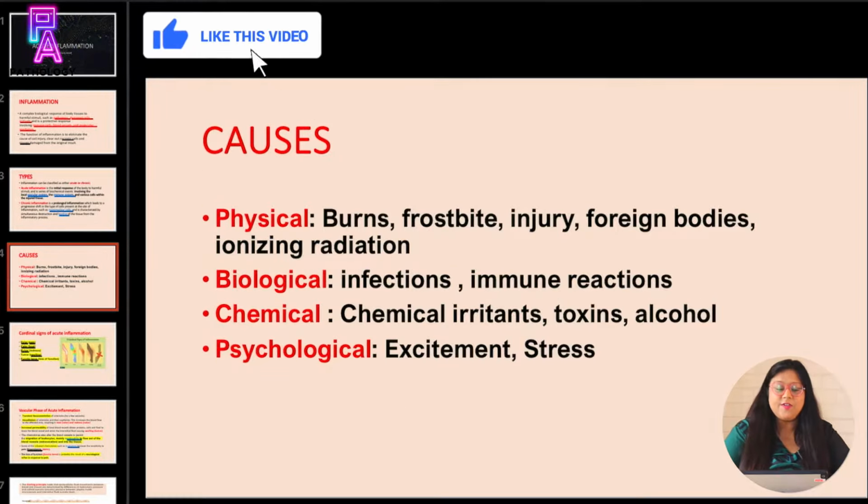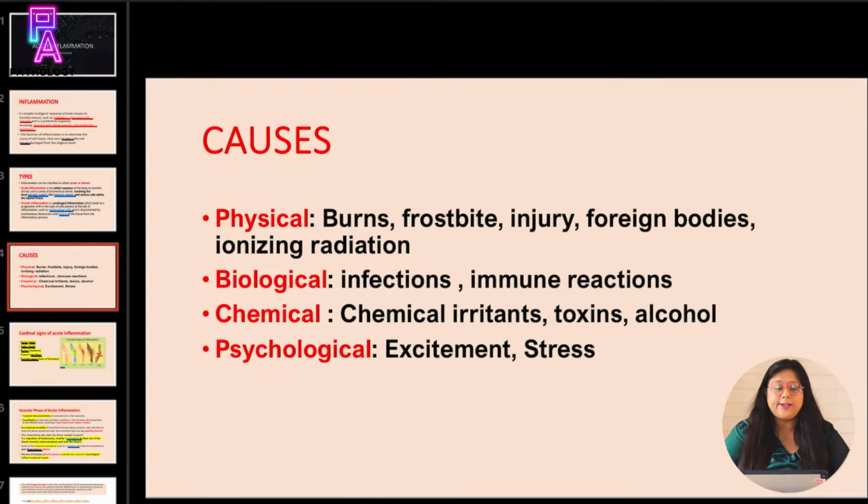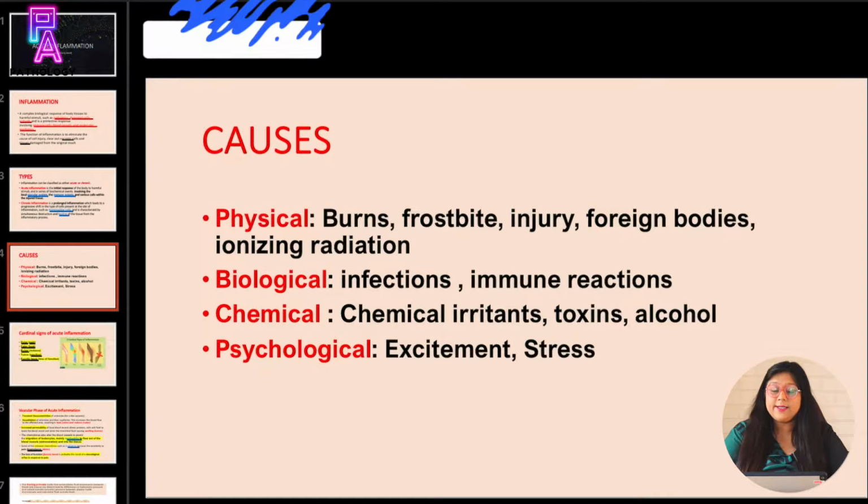Coming to causes of inflammation. The causes of inflammation can be categorized in four broad categories: physical, biological, chemical, and psychological. In physical causes: burns, frostbite, injury, foreign bodies, ionizing radiation. The biological causes could be infections and immune reactions. Chemical causes could be chemical irritants, toxins, and alcohol. And the psychological causes could be excitement or stress.